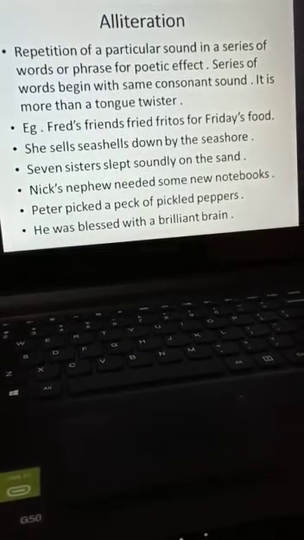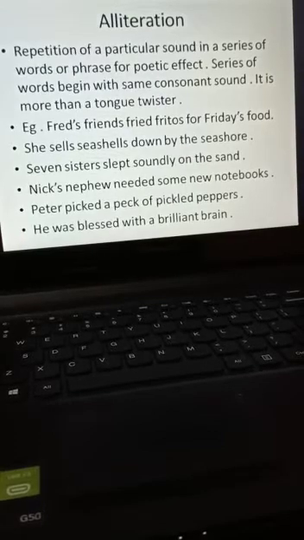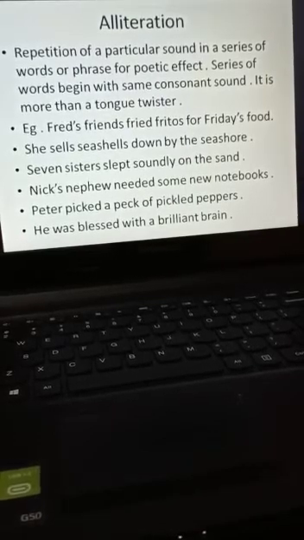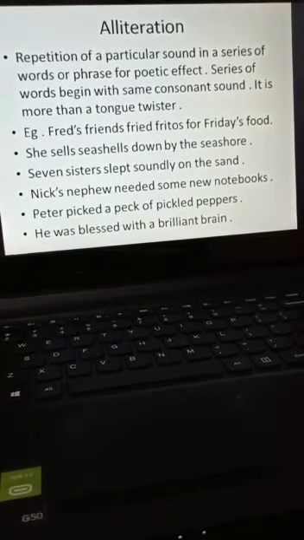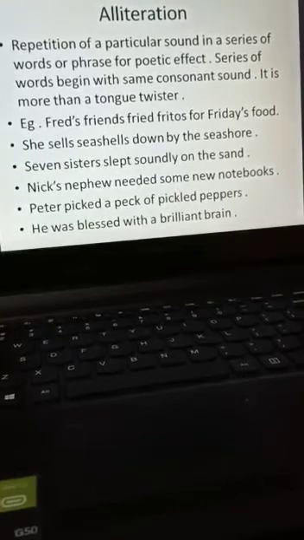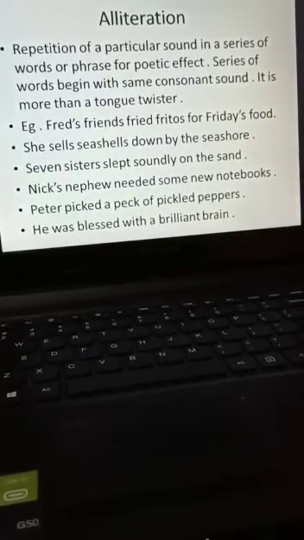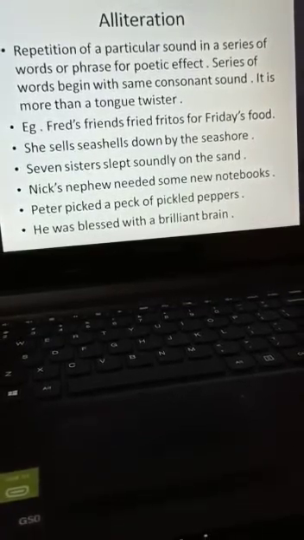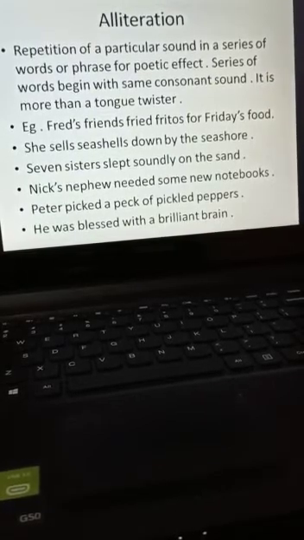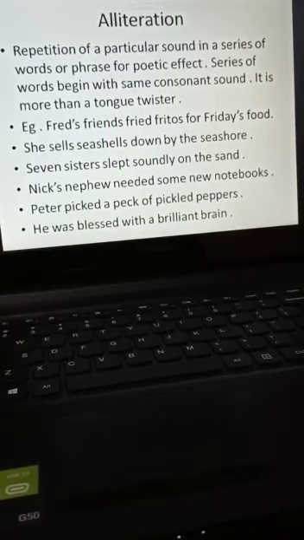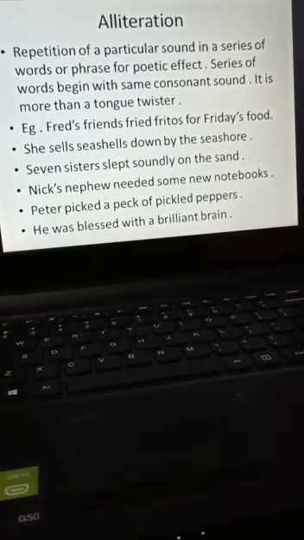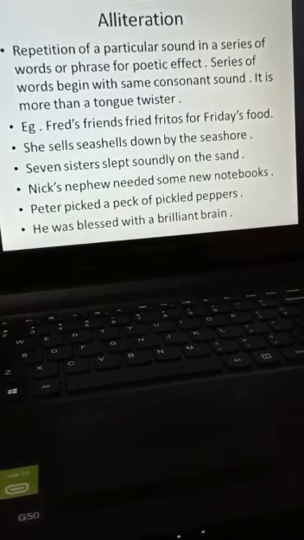Now see, I am reading out the alliteration sentences. Fred's friends fried Fritos for Friday's food. Repetition of the first sound. Seashells down by the seashore. Seven sisters slept soundly on the sand. Nick's nephew needed some new notebooks. Peter picked a peck of pickled peppers. He was blessed with a brilliant brain. So here is repetition of similar sounding words. That's what is called alliteration.